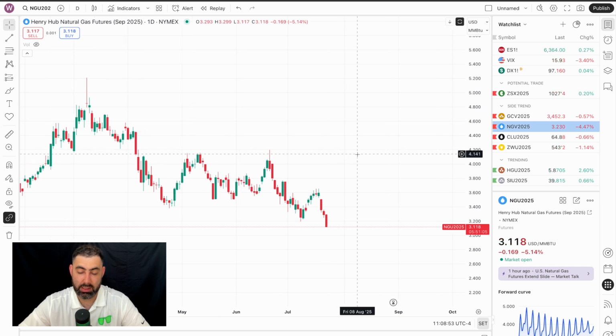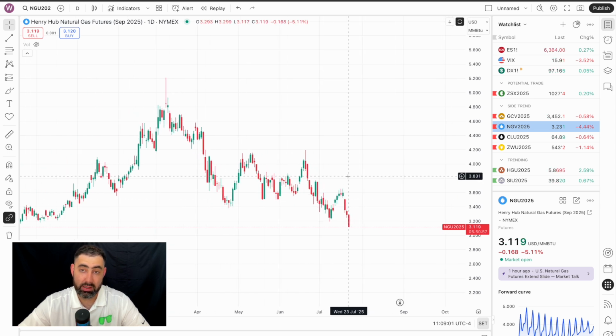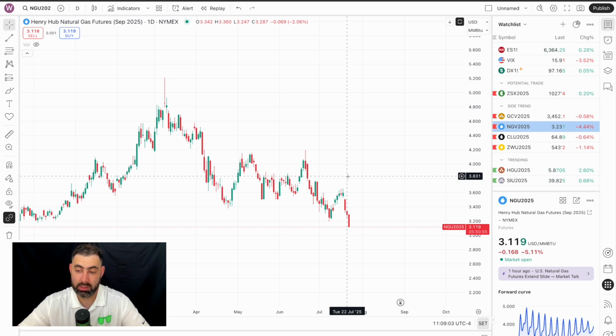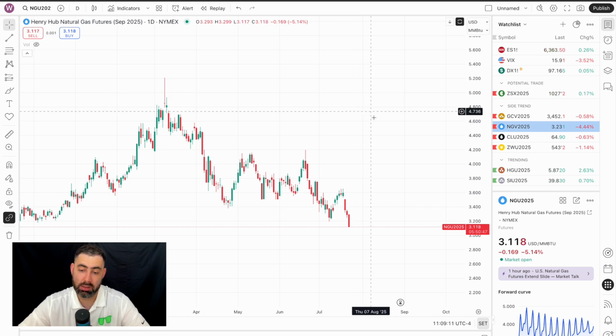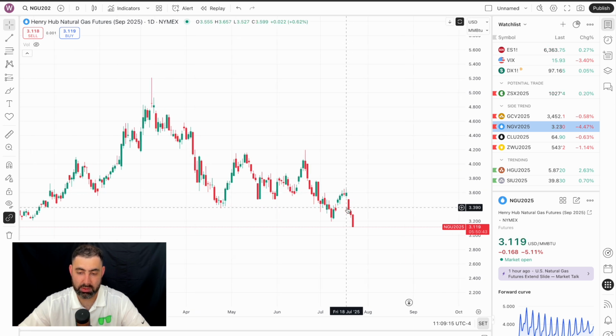And if you look at the natural gas chart here, we can see we had 3 massive down days. If this was something that I was considering doing right now, I would wait for the price to have maybe 1 or 2 green days before I sell a call, because the price has already been going down quite significantly for 3 days.